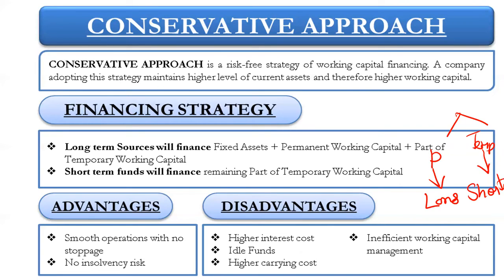Let's discuss the disadvantages. Higher interest costs. The interest costs are very high. Then funds are kept idle. Then higher carrying cost. The carrying cost is also high, and working capital management is inefficient. Okay, I hope this is clear. The interest cost will be high because long-term sources are being used.